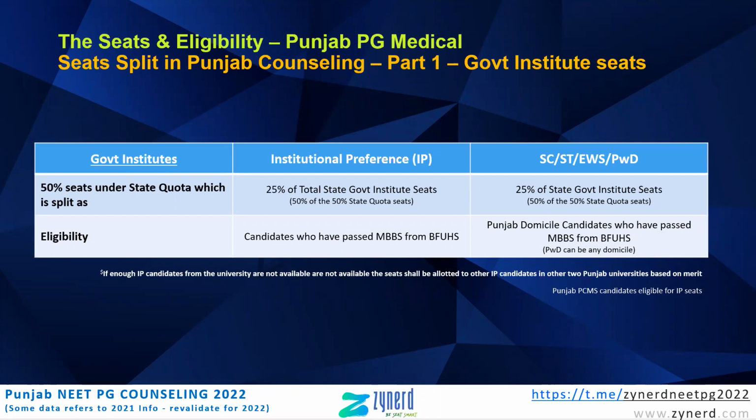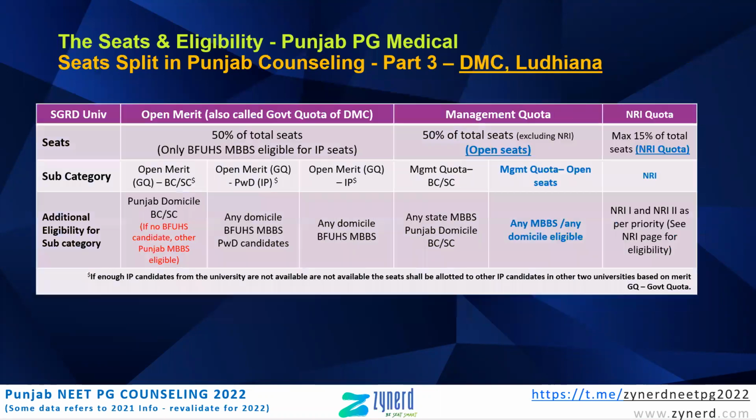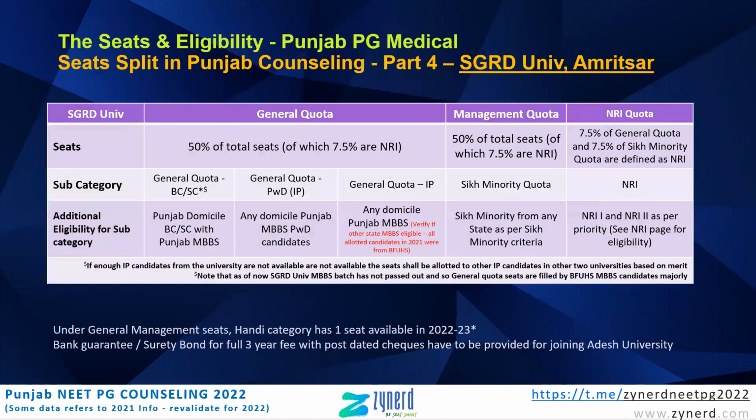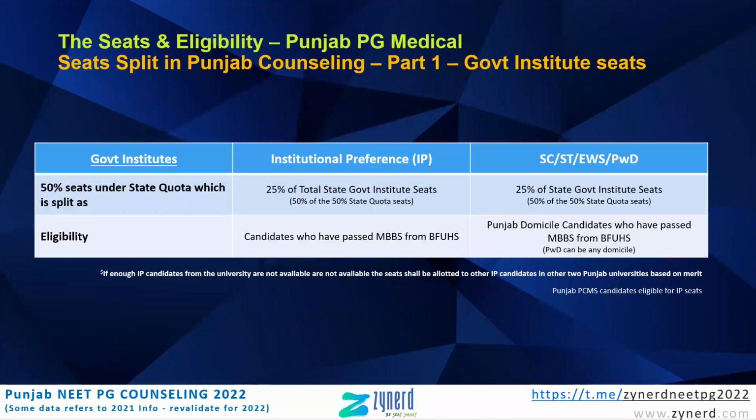Like we said, we have divided this video into 5 different parts. Since each institute has a separate category of seats and each institute has separate eligibility criteria for each of these categories of seats. In part 1, we'll be looking at the government institute seats, and in the next videos, each part will be in a separate video, you will be able to see the eligibility for the private institute seats. We'll look at government institute seats first.